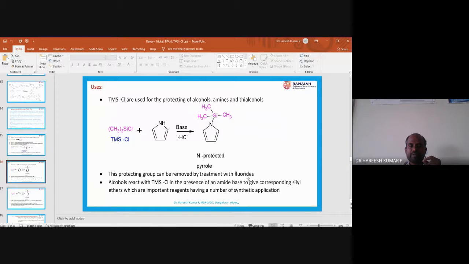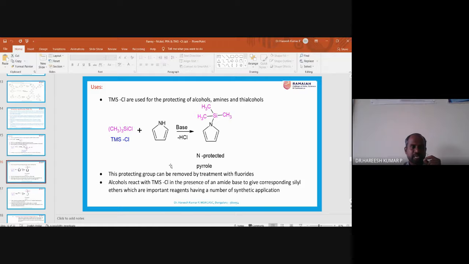One example I am telling is tetrabutylammonium fluoride, TBAF. Using that reagent, one can cleave the bond between the nitrogen and silicon. This is about protection and deprotection using TMS chloride.